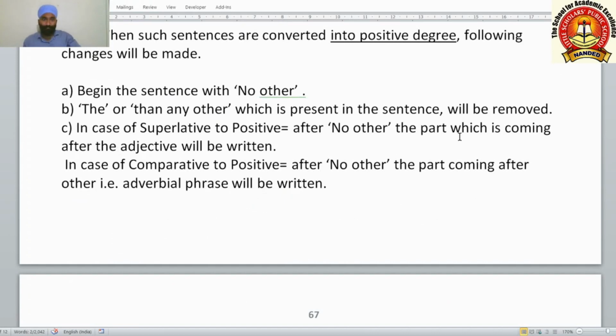Now that will be written thereafter. In case of comparative to positive, after no other, the part coming after other, that is the adverbial phrase, will be written here.